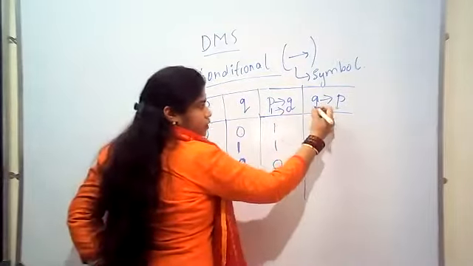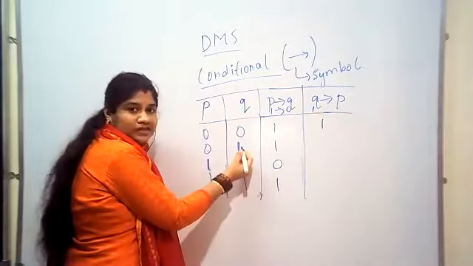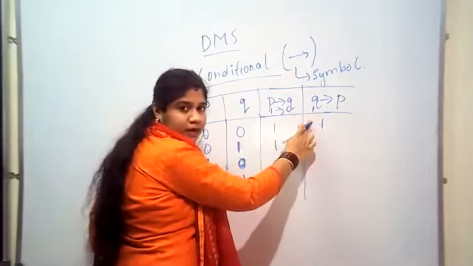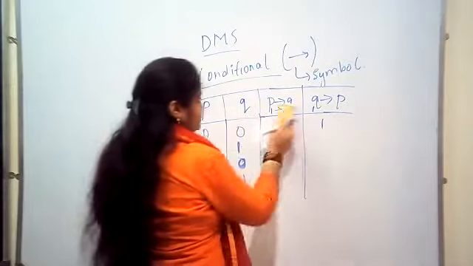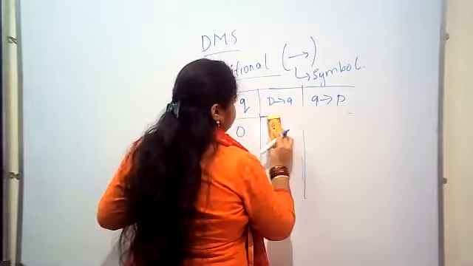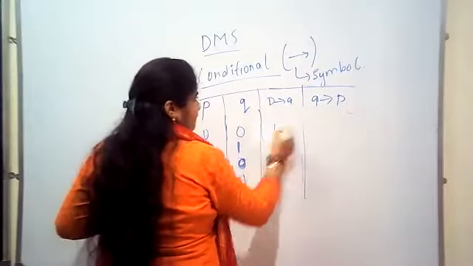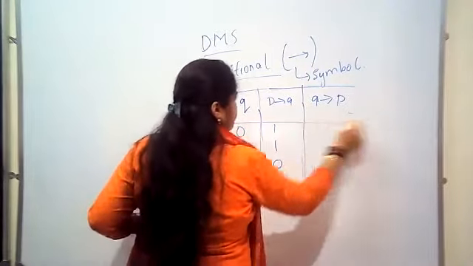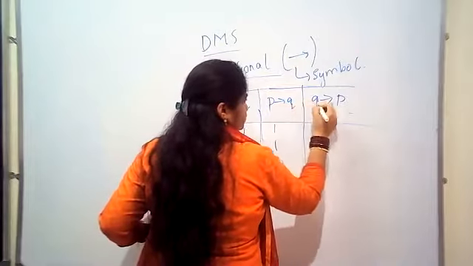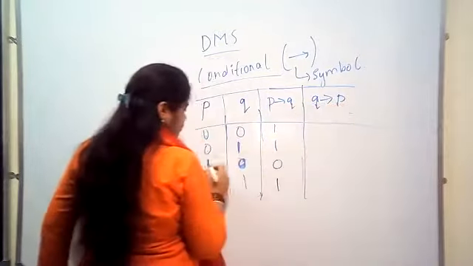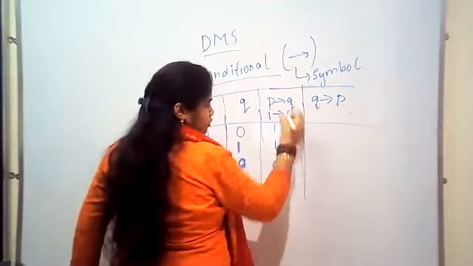what is Q? Q is 1. Q is 1 here. I think you are not visible. P is Q, Q is P. So third is 1 condition 0, which will be 0.